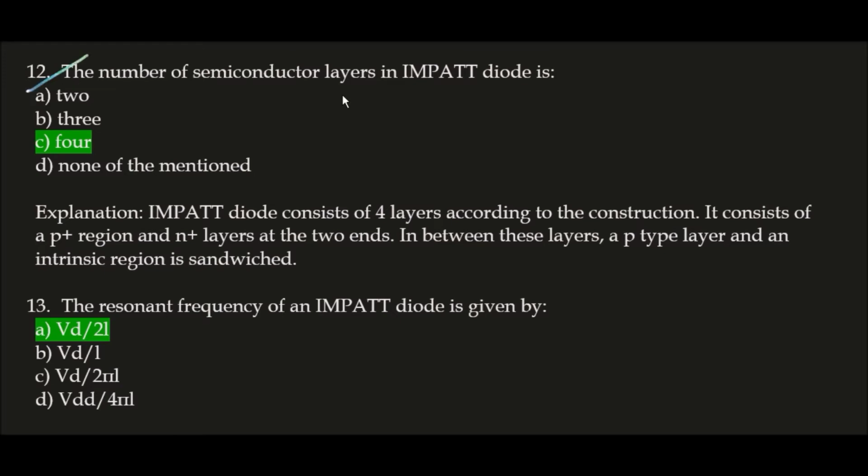Next question. The number of semiconductor layers in IMPATT diode is, correct answer is option C, 4. IMPATT diode consists of 4 layers according to the construction. It consists of a P plus region and N plus layers at the two ends. In between these layers, a P-type layer and an intrinsic region are sandwiched. So they will be 4. The number of semiconductor layers in IMPATT diode is 4.